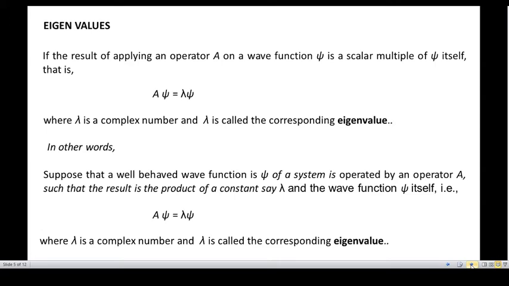Alright, that is when a wave function psi is operated by an operator capital A, it gives the same wave function multiplied by a constant lambda. Then the constant obtained is a complex number and is called the corresponding eigen value. Alright, so this is the definition of eigen function and eigen value.